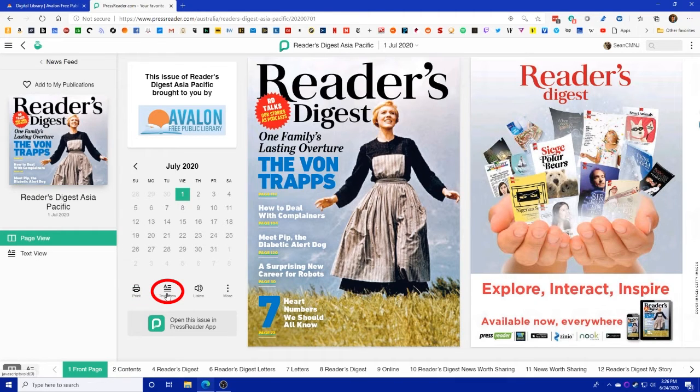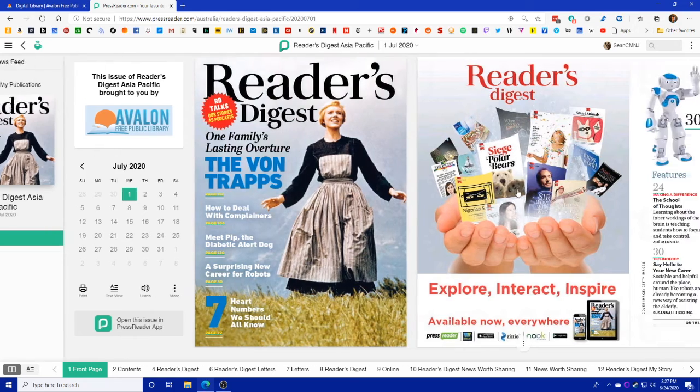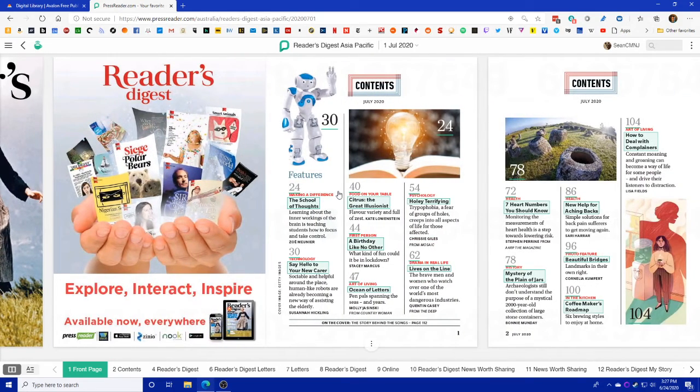You can switch to text view, which we are going to do in a minute, and I'll show you what that is. You can move around the issue just by holding down your left mouse button and dragging the icon across the screen. If you're on a touchscreen device, just do that with your finger, just swipe across.